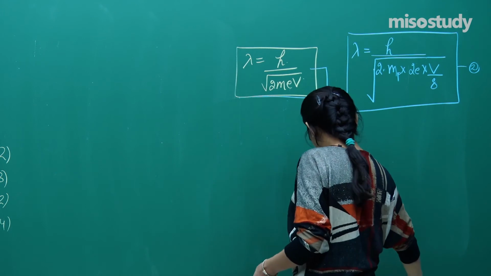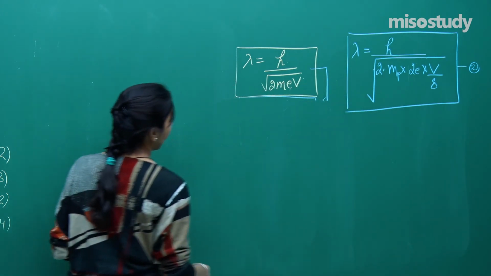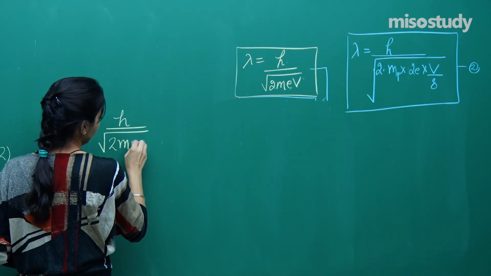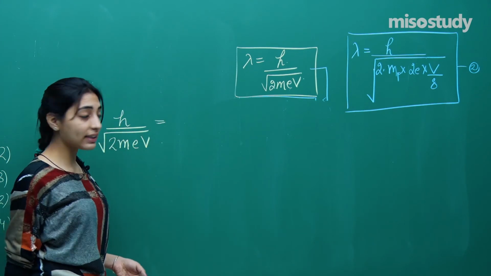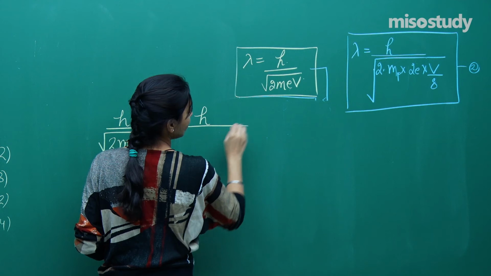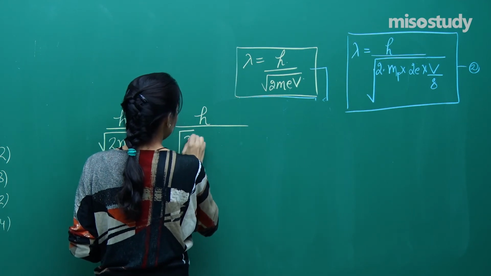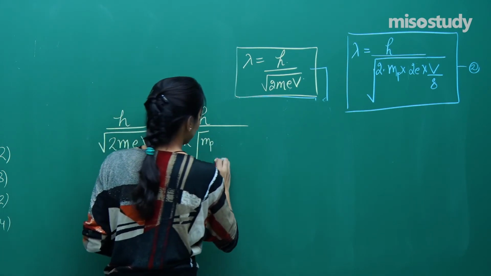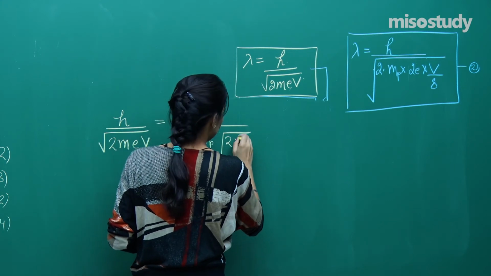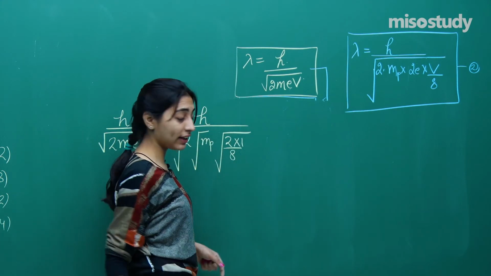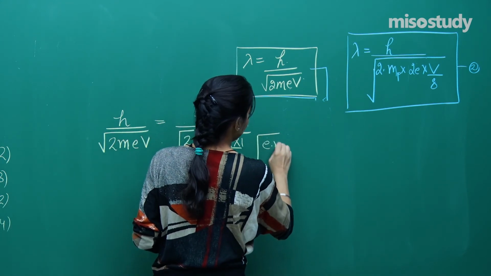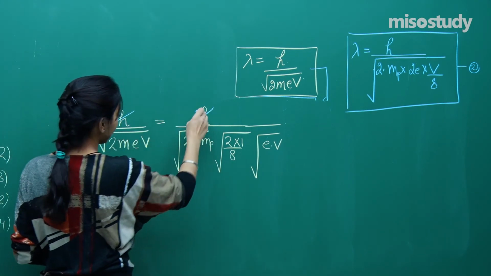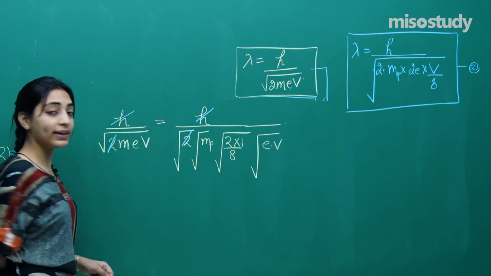So when I am putting them equal to each other, what should I be getting as the final option? I will get h over under root 2 MeV, right, is equal to h over, so see, under root 2 I am taking separately, under root m_p I am taking separately, under root 2 into 1 by 8 I am taking separately, under root eV I am taking separately, okay, so as to cut out maximum things. So h and h will get cancelled, under root 2 will get cancelled, right?